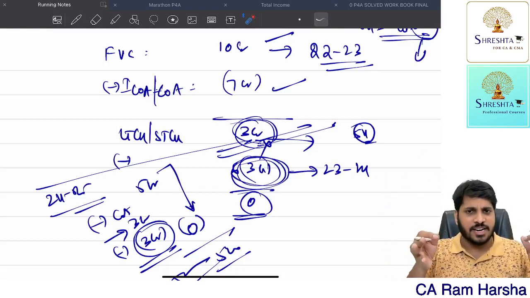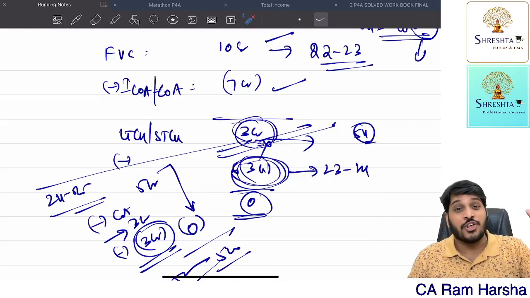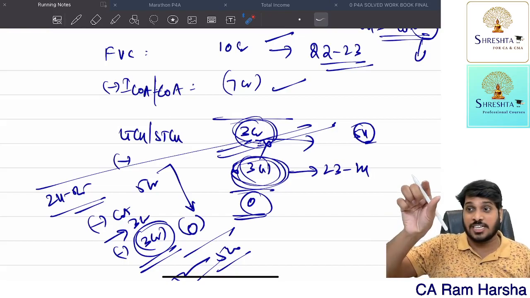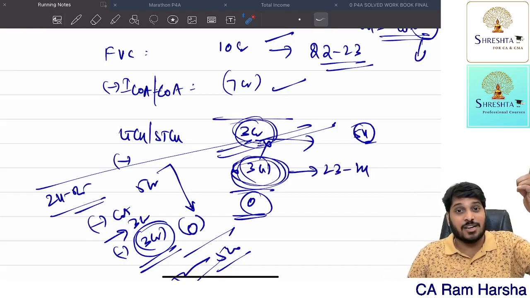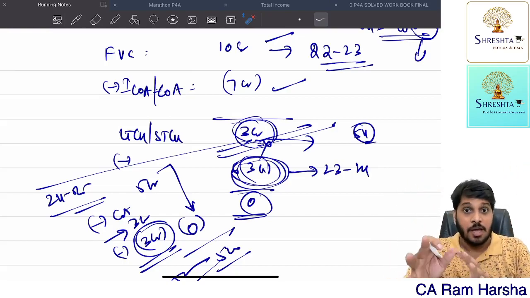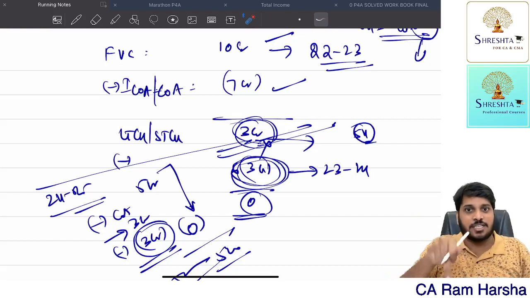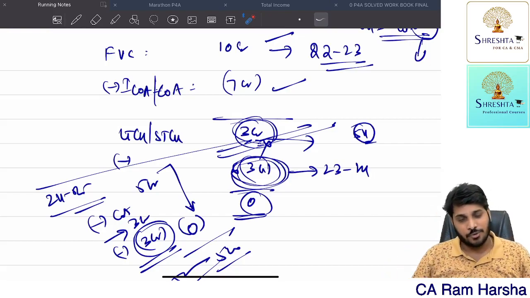They drafted wordings like: on transfer of the new asset within the lock-in period, while computing capital gains, the cost of acquisition shall be reduced by the earlier exempted capital gains. This wording means that when you transfer the new asset within the lock-in period, only if capital gains is applicable, then retaxation will apply. Clear? I hope you are able to recollect this.